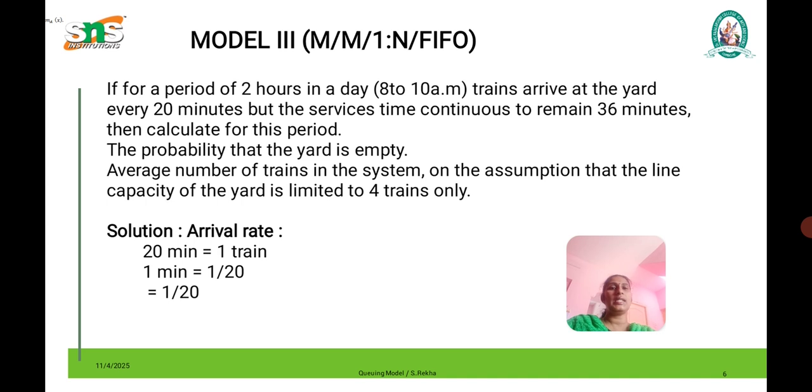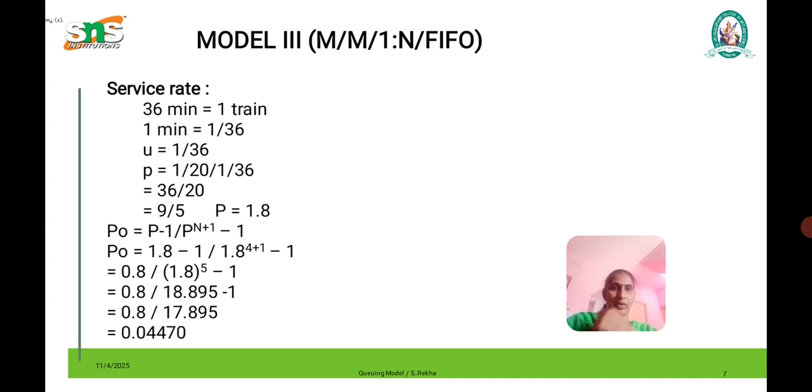The question is the probability that the yard is empty, so we find P naught. P naught equals (1 minus rho) divided by (1 minus rho to the power of N plus 1). Rho is 1.5, so it is (1 minus 1.5) divided by (1 minus 1.5 to the power of 4 plus 1). N is 4 because only 4 trains are limited in that area.